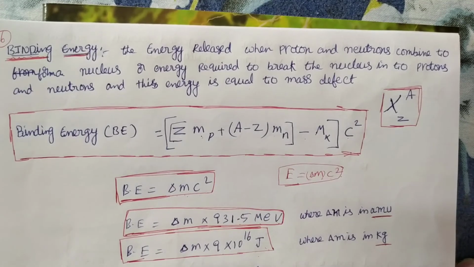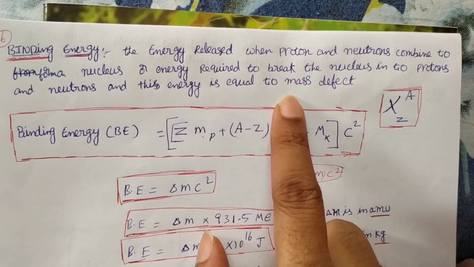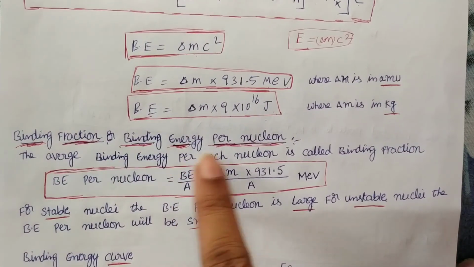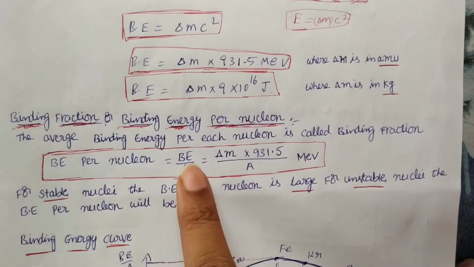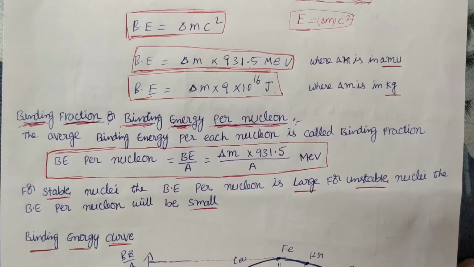What is binding energy? It is how much energy is required to separate all the nucleons, protons and neutrons, from the nucleus. And this is only to remove one nucleon, either proton or neutron, and that is binding energy per nucleon.